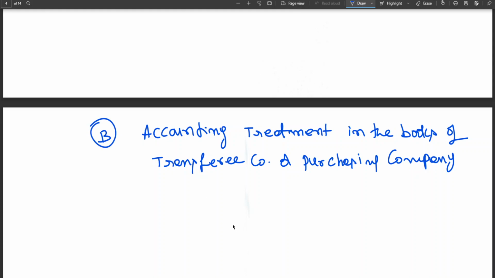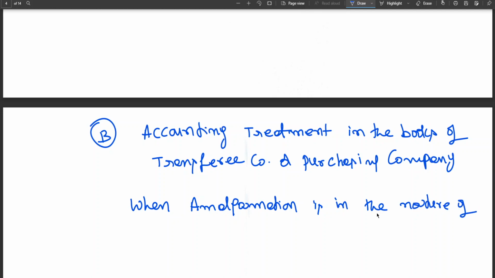This is B. Accounting treatment in the books of transferee company or purchasing company when amalgamation is in the nature of purchase.